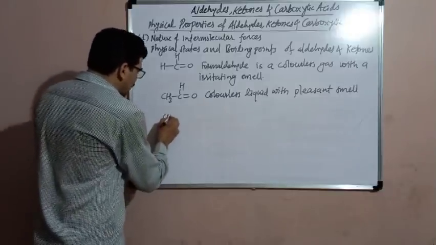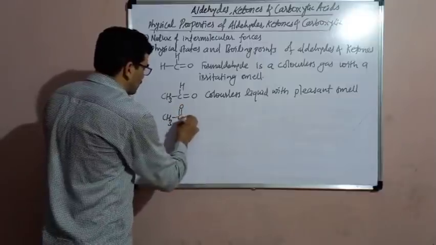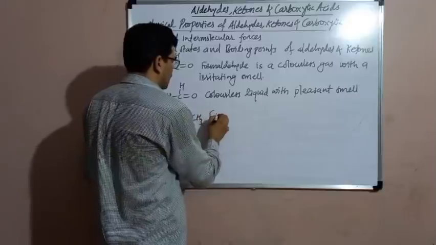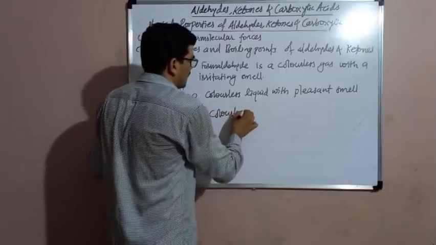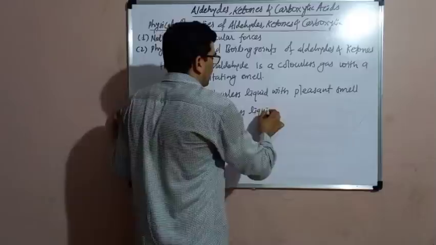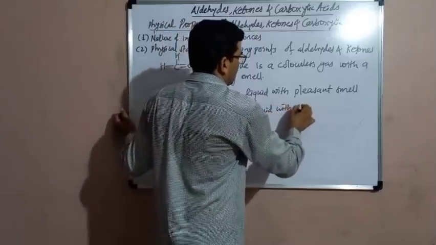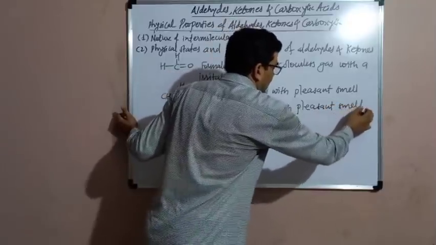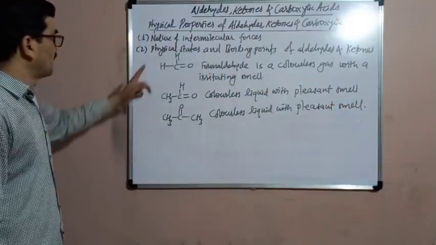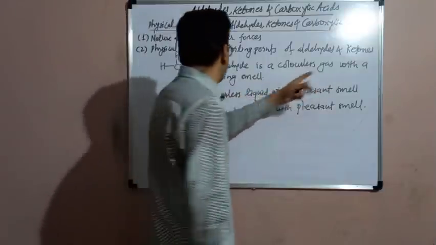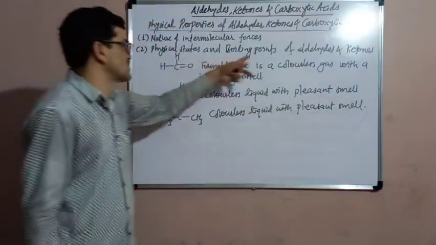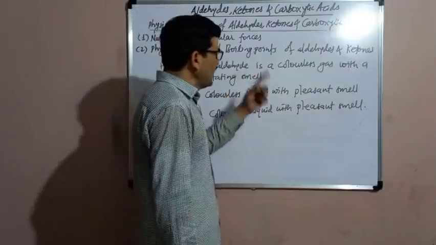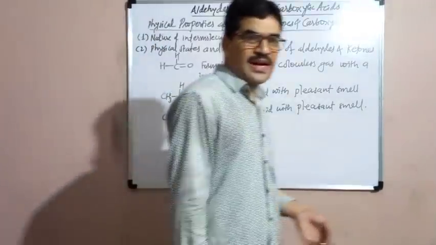Then this acetone, which is the first member of ketone, it is a colorless liquid. Acetone is a colorless liquid, again with the pleasant smell. Only formaldehyde has the irritating, strong smell, and it is a colorless gas. So this is about the physical state. Then the boiling points of the aldehydes and ketones.